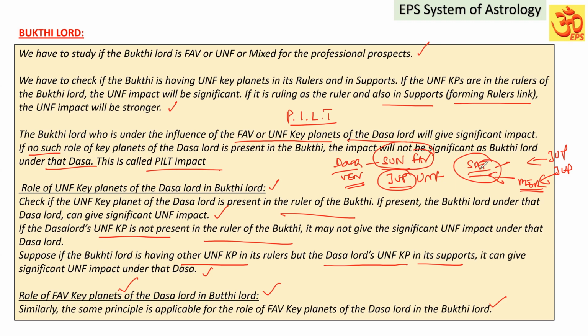That Bugdilad Saturn, if it is having that Venus and Sun as its rulers or in supports or in both, that planet Bugdilad will give significant favorable impact under that Venus Dasa. You have to keep that in mind. If it is there in the ruler and also in supports forming pilt connection, the impact will be more. If it is only in the rulers, yes, it will be significant. It is the unfavorable key planets only in supports of the Bugdilad that is going to give some obstacles. I think you are able to understand.